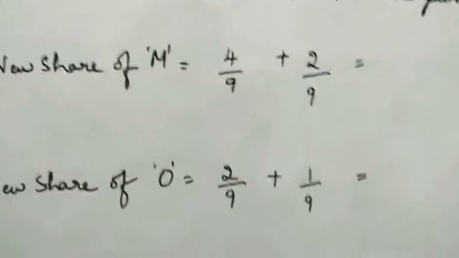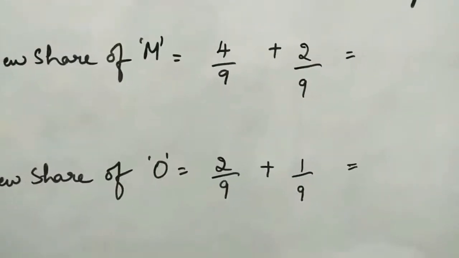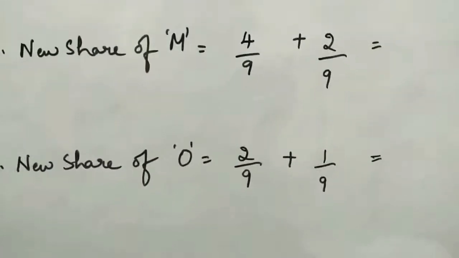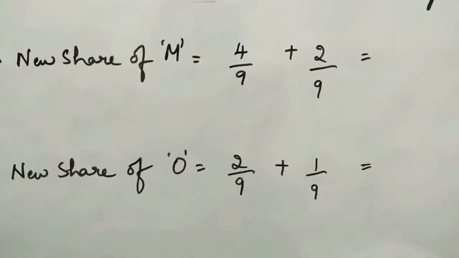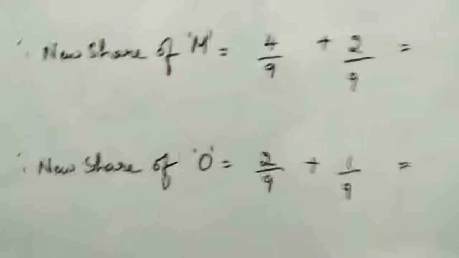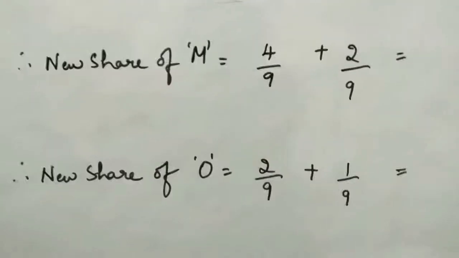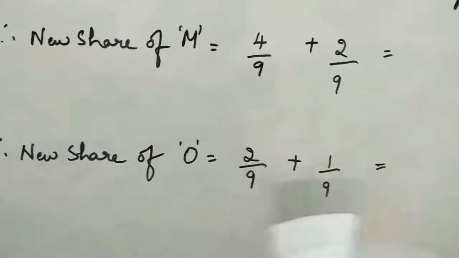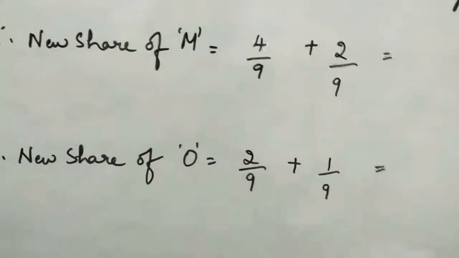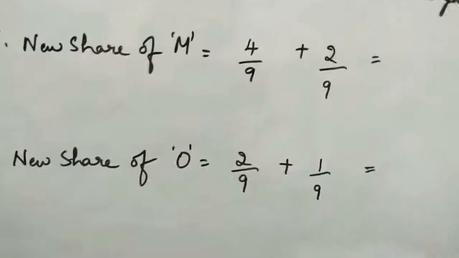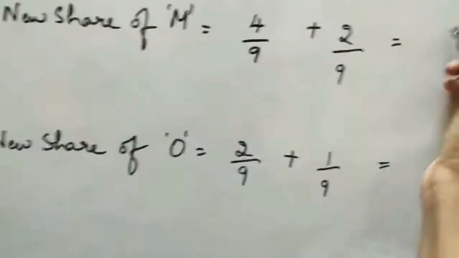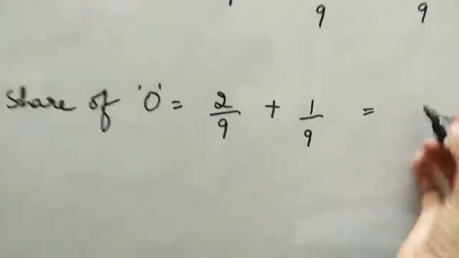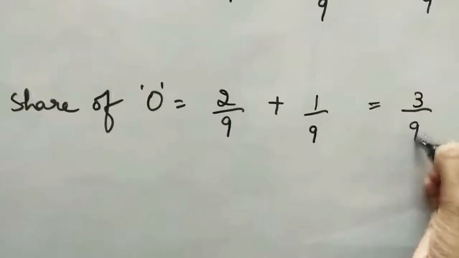Now observe here whether it is addition or subtraction. We have to concentrate first on denominators. See, only in case of multiplication we need not bother about the denominators, but in case of plus and minus we have to observe what are the denominators, whether it is equal or not. Could you all observe 9 and 9, it is same, the denominators are same, so no need to find out LCM. Go for direct calculation. 4 plus 2 gives you 6/9. 2 plus 1, 3/9.